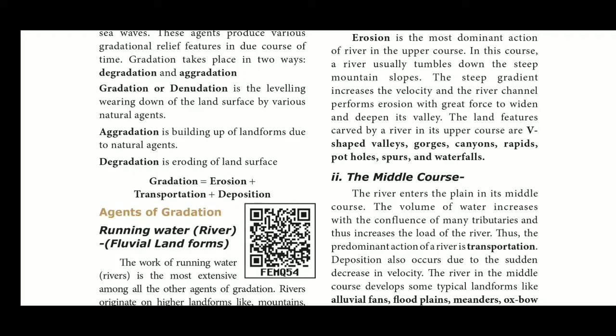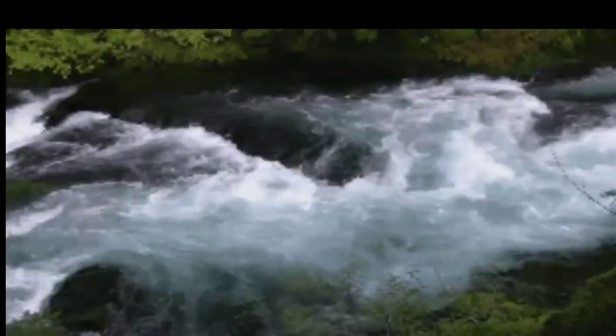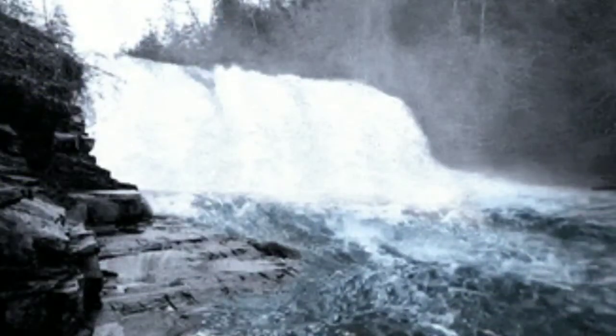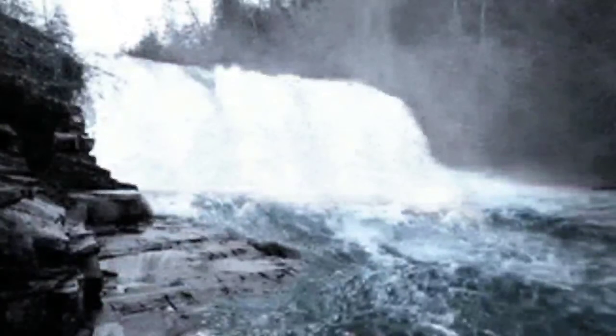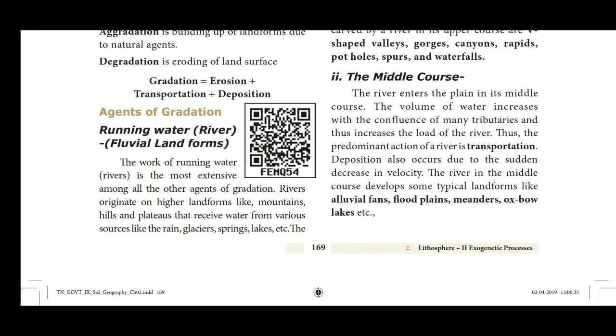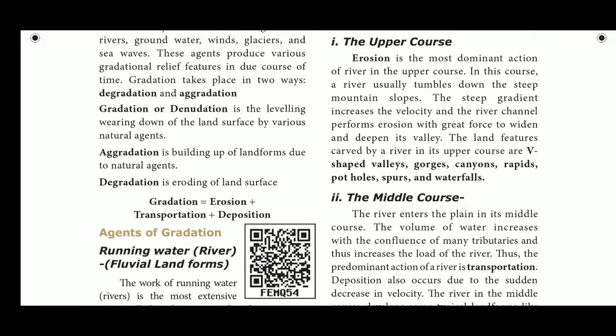See page number 169. Agents of gradation. Running water, river, fluvial landforms. The work of running water, rivers, is the most extensive among all the other agents of gradation. Rivers originate on higher landforms like mountains, hills, and plateaus that receive water from various sources like rain, glaciers, springs, lakes, etc. The place where the river originates is called its source, and where it joins the sea is known as the mouth.